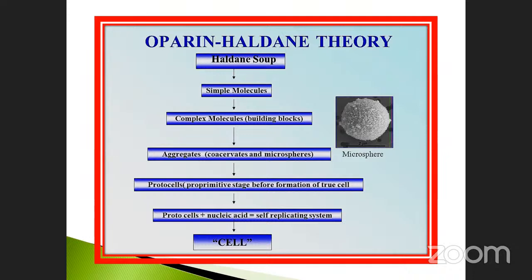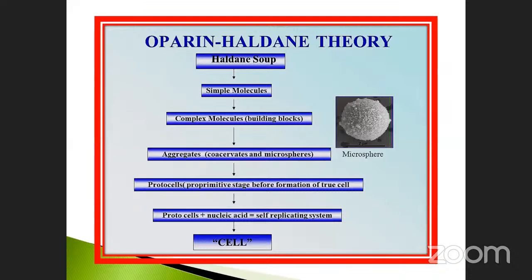They unite together to form complex molecules: polysaccharides, nucleic acids, and also proteins. Then further conversion gives aggregates, coacervates, and the microsphere. This is called a microsphere. This is the first molecule.